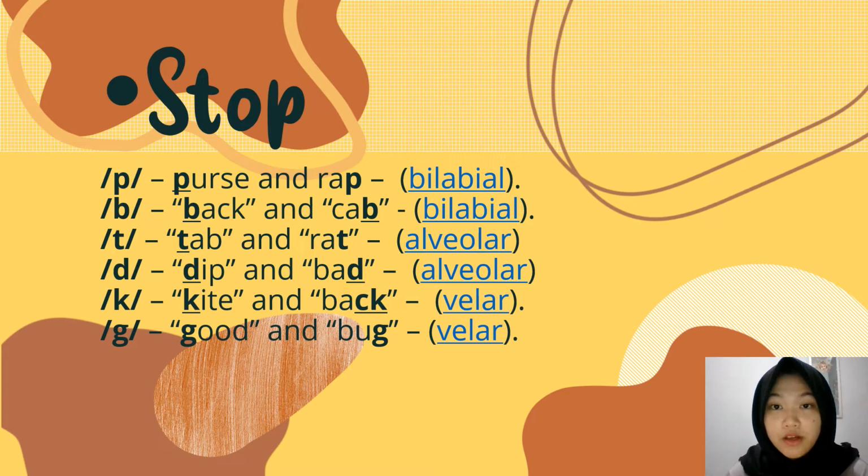It's called bilabial. The next example is tap, the tip. The oral passage is blocked by pressing the tongue tip against the alveolar ridge. It is called alveolar. And the last one is kite, good. We block airflow with the back of the tongue against the soft palate. It is called velar.